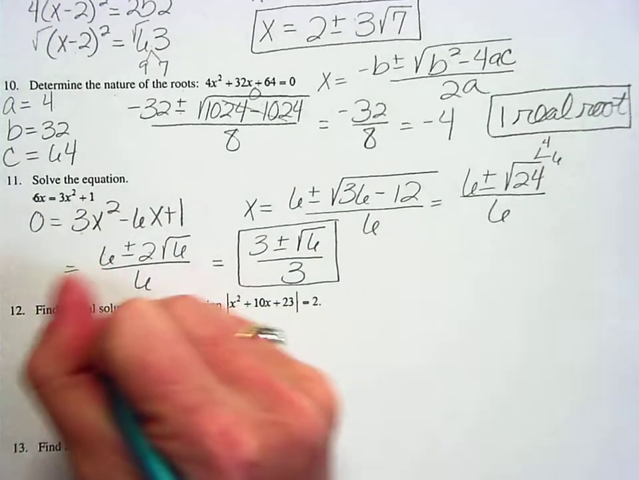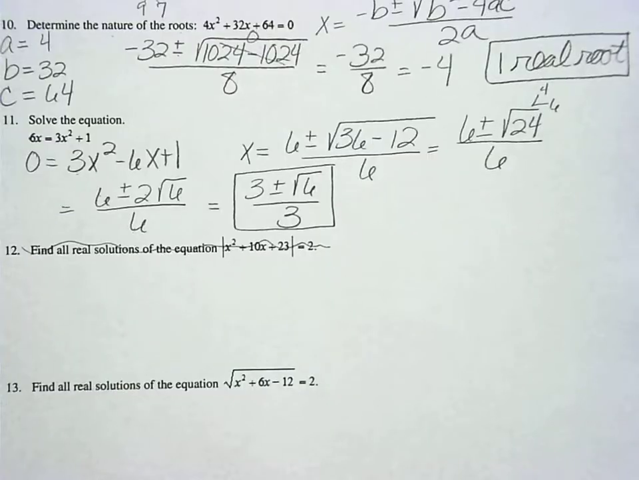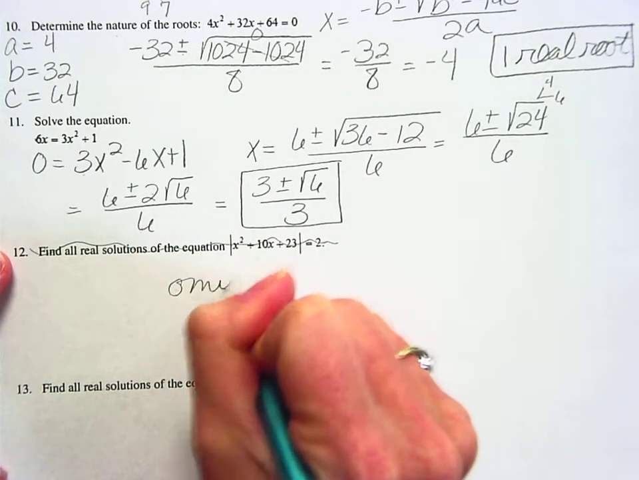All right, we didn't do absolute values this year, so there will not be a question like number 12 on there. You can take that one off. Let's write omit on that one.